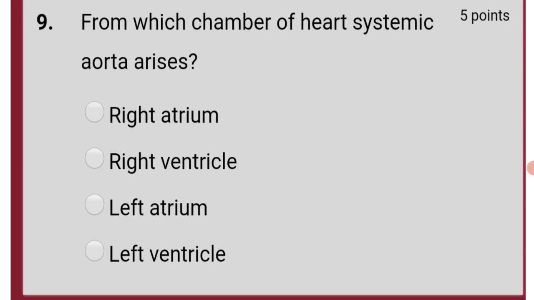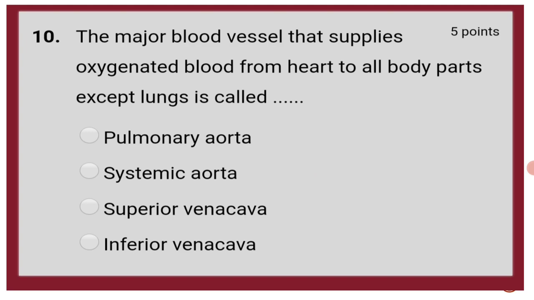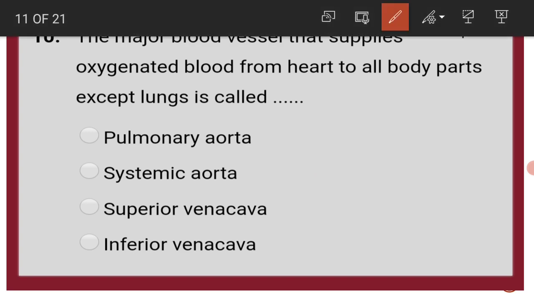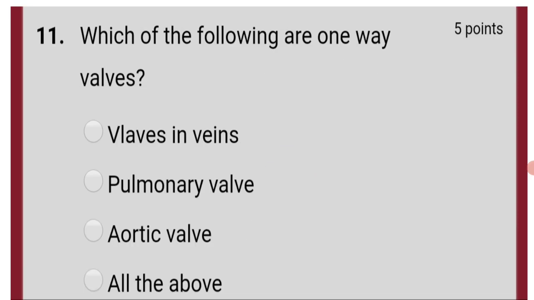As a result, this systemic aorta arises from left ventricle. The major blood vessel that supplies oxygenated blood from heart to all the body parts except lungs is called systemic aorta.